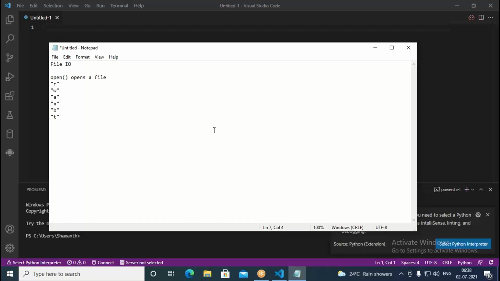But if the file is not available, it opens in write mode, then you can write. X is nothing but exclusive write. Similarly, you can go with B. In the case of B, you can save binary data. And when you go for T, it is actually a text file. Binary files and text files are the two I was saying.